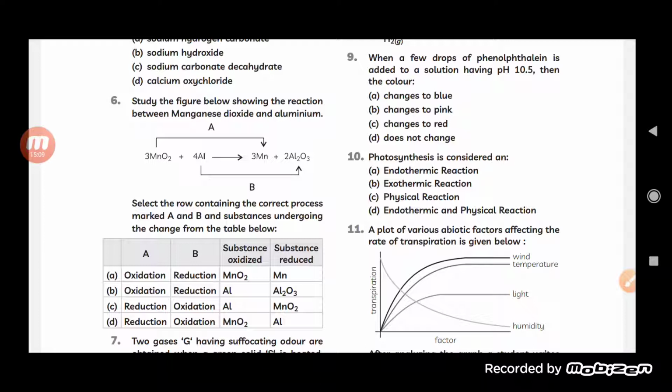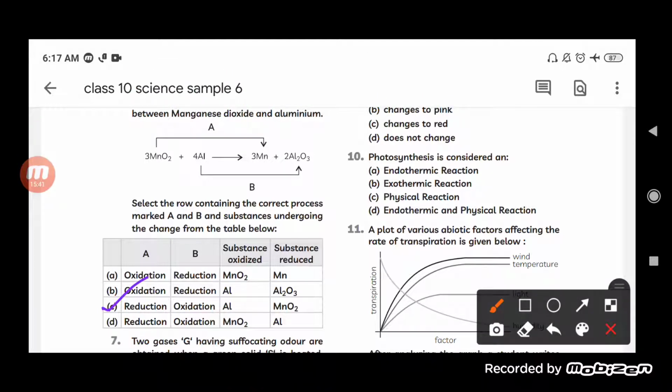Okay, aluminium will get oxidized to aluminium oxide, and the substance which gets reduced, here talking about the reducing agent or oxidizing agent, the substance which gets reduced is what? It is manganese dioxide. Okay, so according to that, the correct option will be C. So here aluminium gets oxidized and manganese dioxide gets reduced.